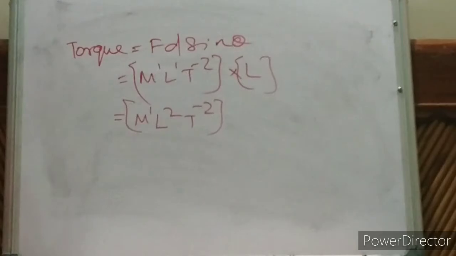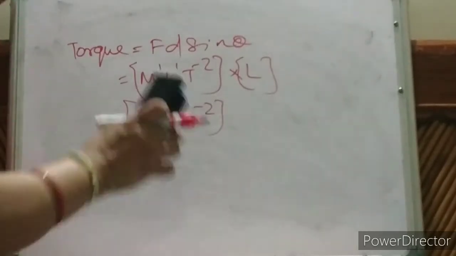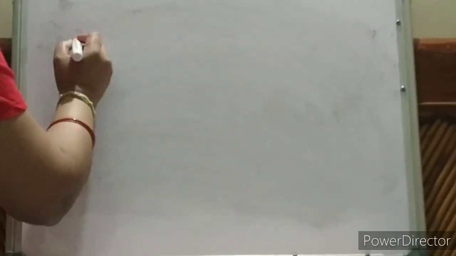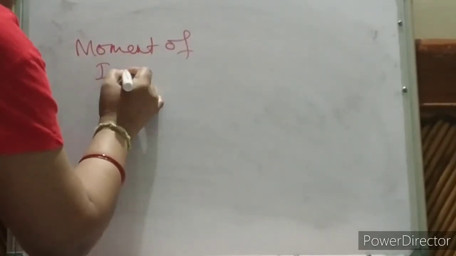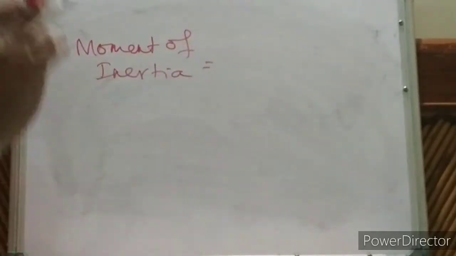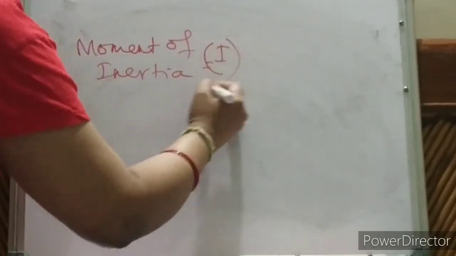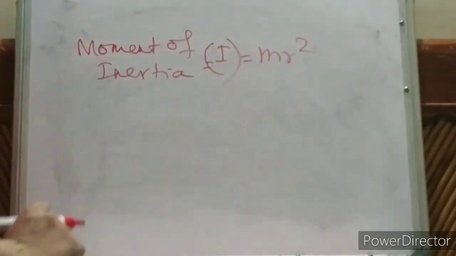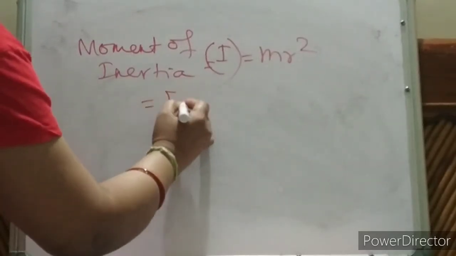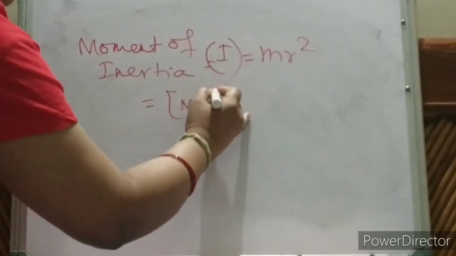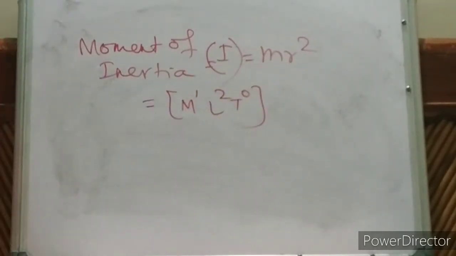Okay, interesting, very important one: moment of inertia. We are going to study this also in rotational motion. How to calculate moment of inertia? Notation is I. The formula is m r square. What is m? M is mass. R square is length square, no time. So it will go on like this.